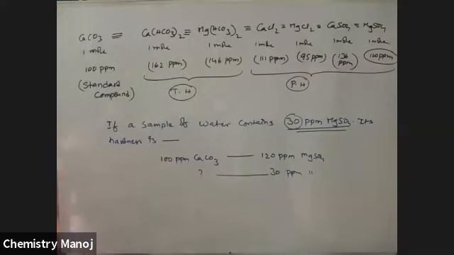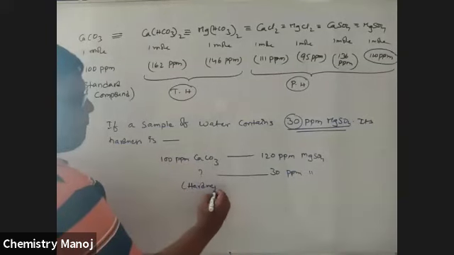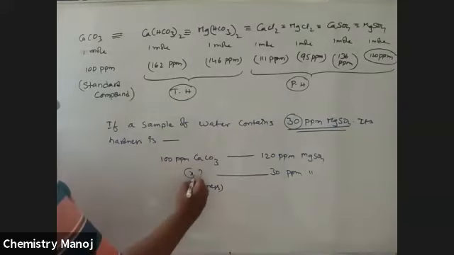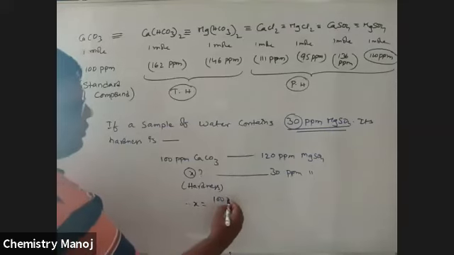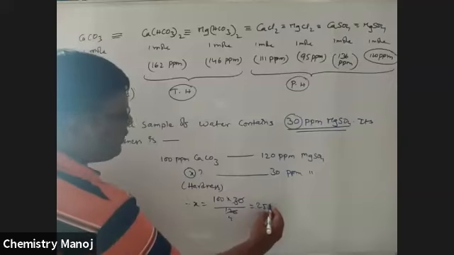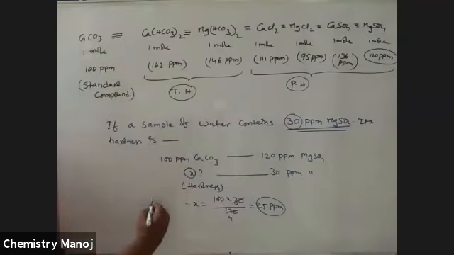The corresponding CaCO3 value is nothing but hardness only. Let it be X. Therefore, X is equal to 100 into 30 by 120. It is 4 times, which is equal to 25 ppm. Nothing but hardness only.